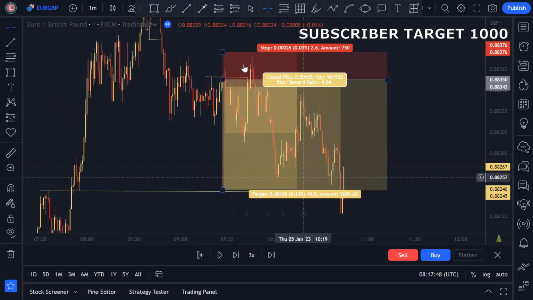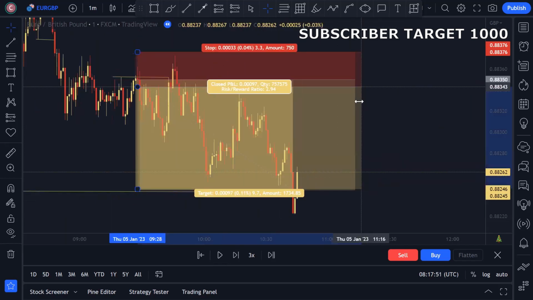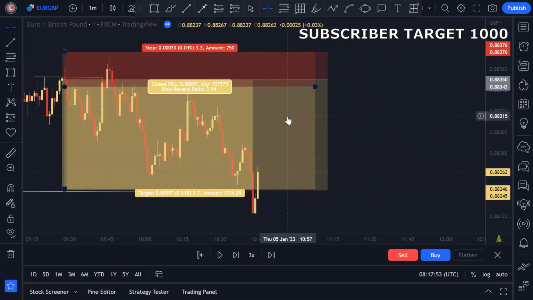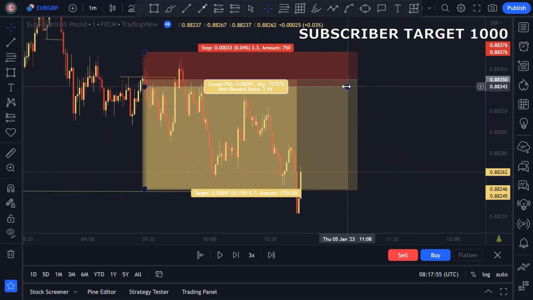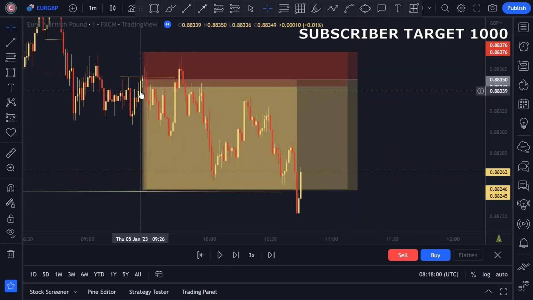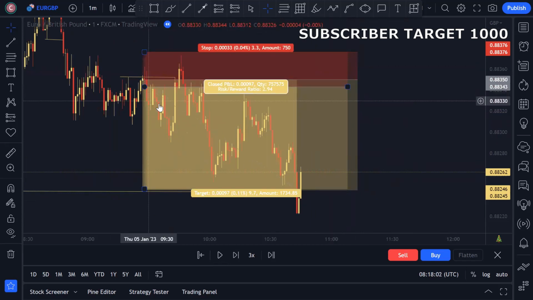Okay, so you can see both our trades have now hit TP. So this is our 1:3 trade, and the other trade is 1:4. You can see.